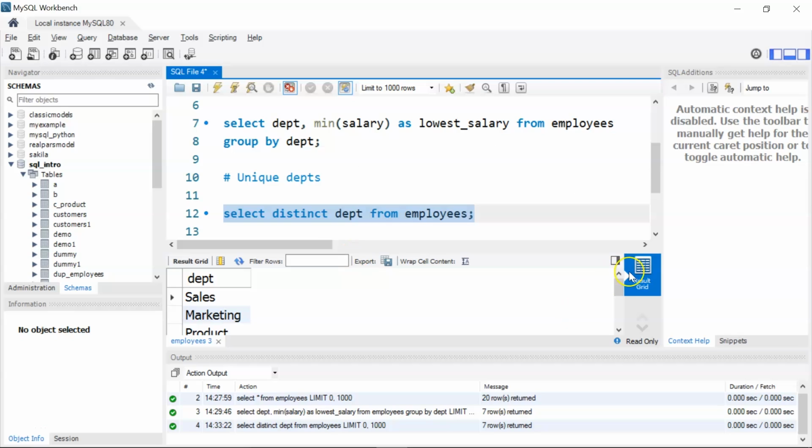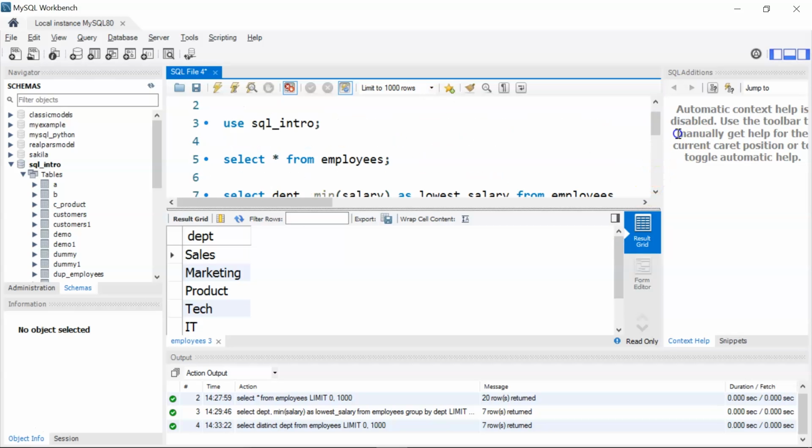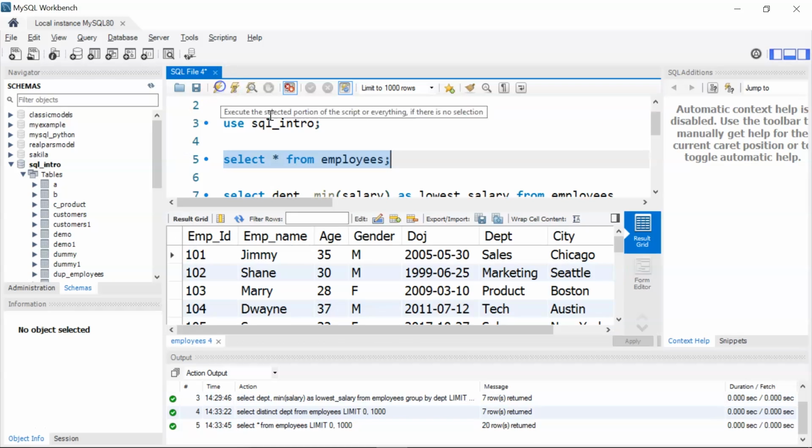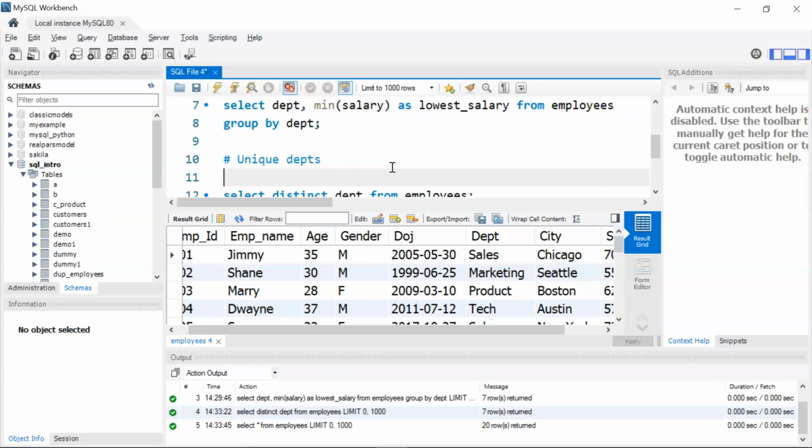the query will give us the unique departments that are present in the table. So here we have a total of 7 unique departments in the table. You can see here we have sales, marketing, product, tech, IT, finance and HR. But if you see our original table, which is the employees table, there are a total of 20 records, and if you see the department column, there are multiple departments to which each of these employees belong. Okay, now moving ahead.